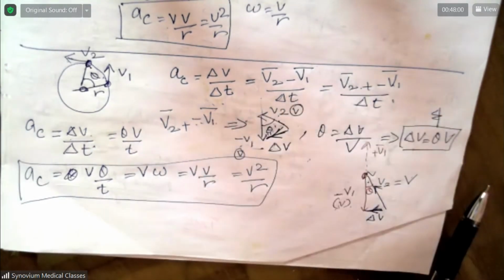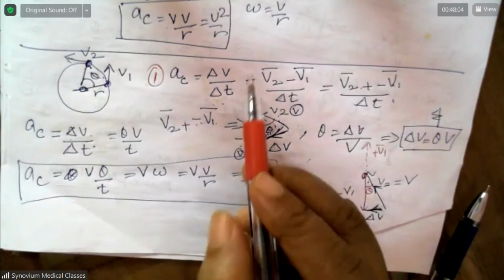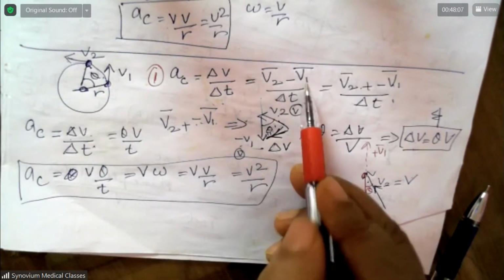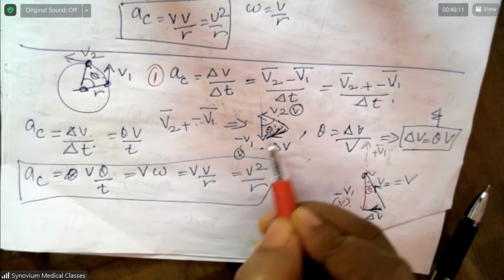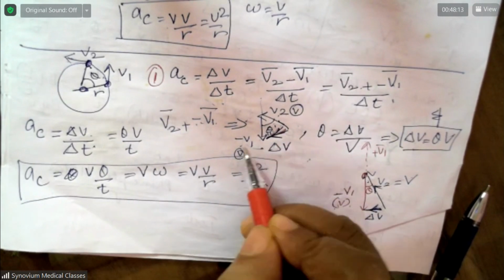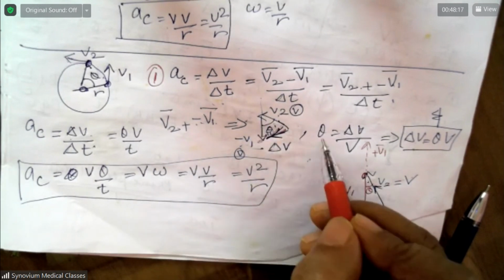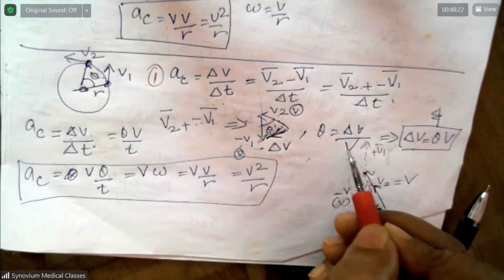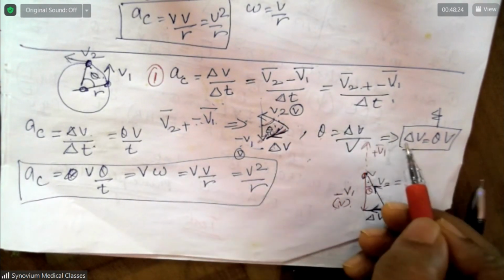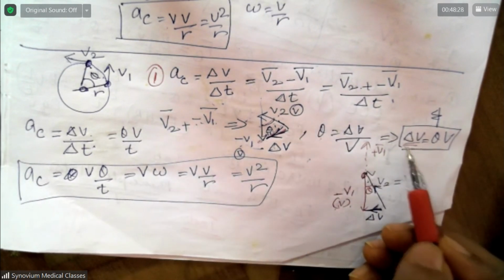This is how you start. Now this is equal to V2 minus V1. Why do we do this? To make sure that the direction of the change in velocity is towards the center. From this diagram we get theta is equal to change in velocity by V. From this we get delta V is equal to theta into V. Why do we need this?